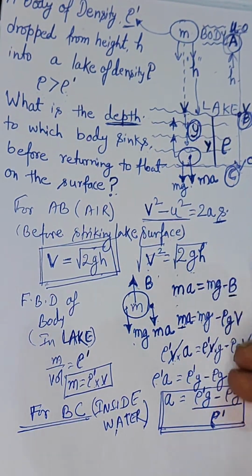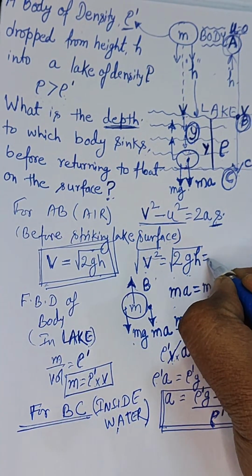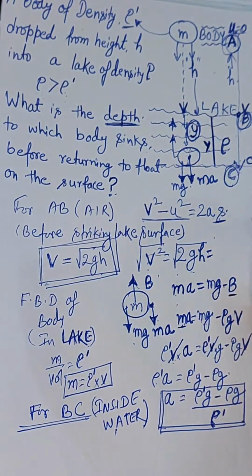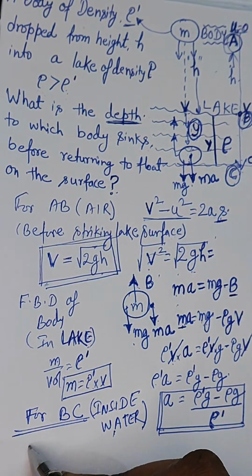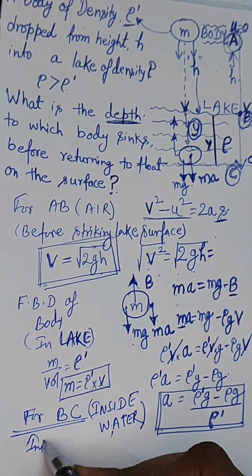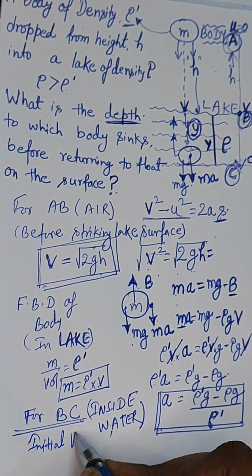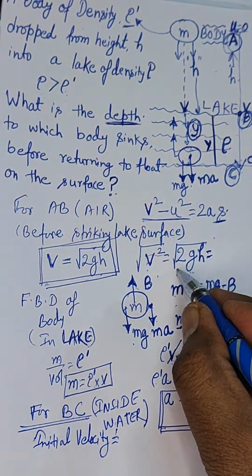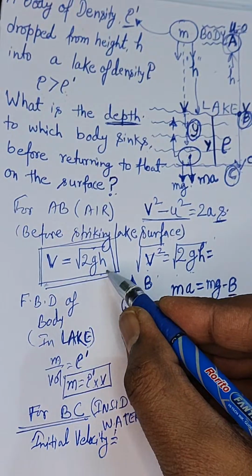2gh, which is the initial velocity before entering the lake, right? So for BC, that is inside water, the initial velocity will be equal to root over 2gh, which we have identified.